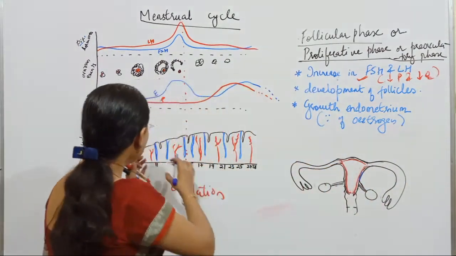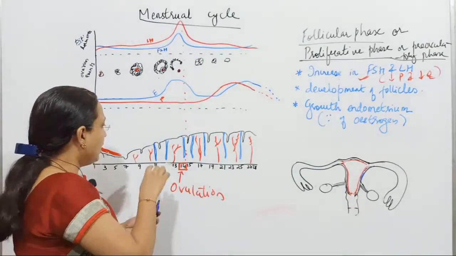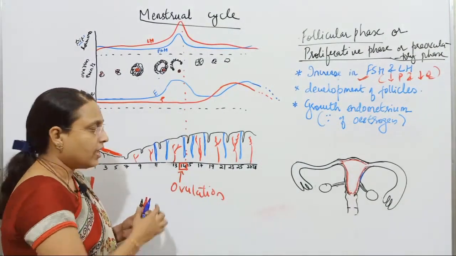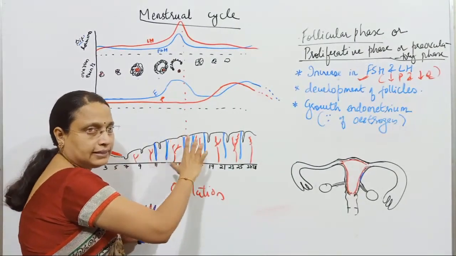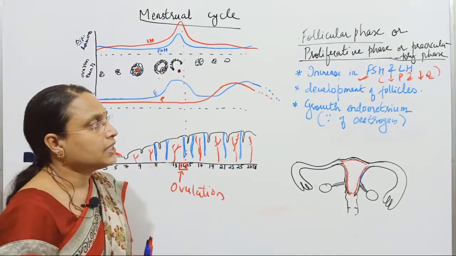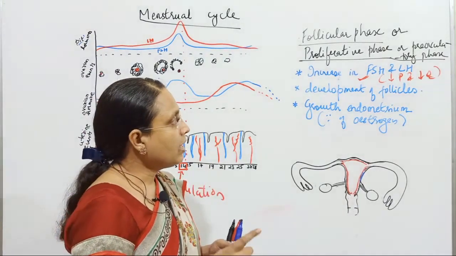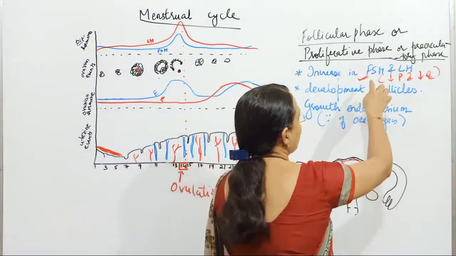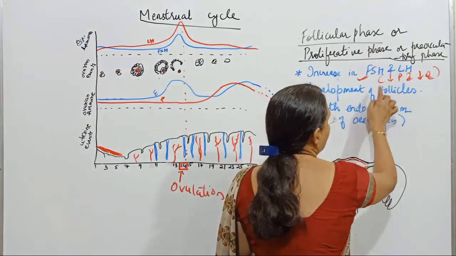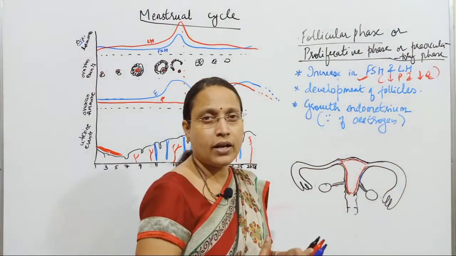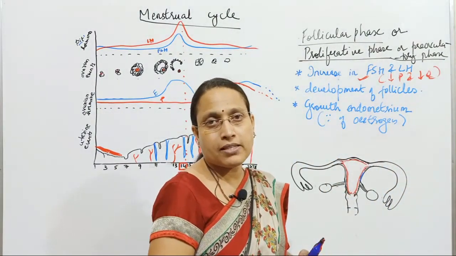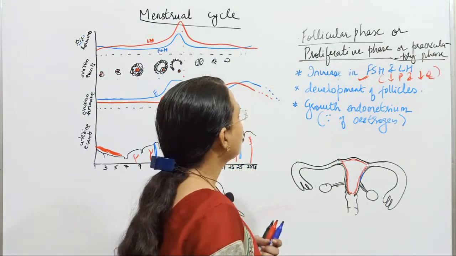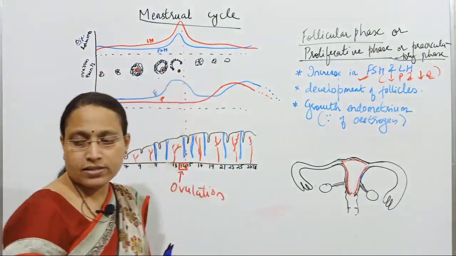Then during the thickness, what all happens? The blood vessels start forming, then uterine glands start forming, and the wall becomes thicker and thicker. That is the effect of estrogen. But remember, the main events occurring, of course, are these two. So the main hormones will be FSH and LH, and LH has no role right now, but immediately after this phase, LH will have the main role as it reaches the peak. So this was the follicular phase.